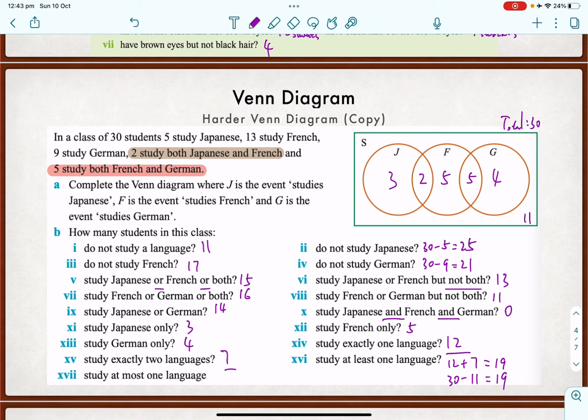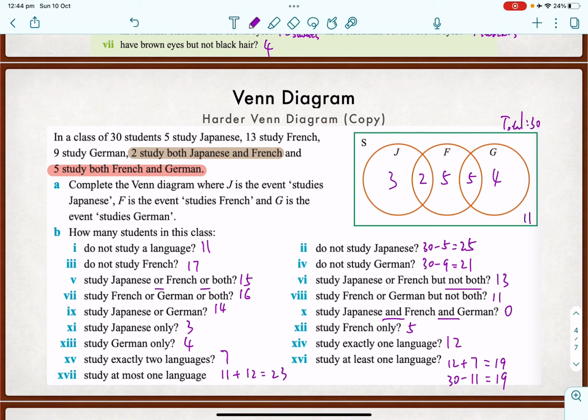Right, next one. Study at most 1 language. So at most 1 language is studying 1 language, or not studying any language. So what we can do is, again, 2 ways. We can add them together. So studying no languages, which is 11, plus studying 1 language, which is 12. So we got a total of 23, isn't it?